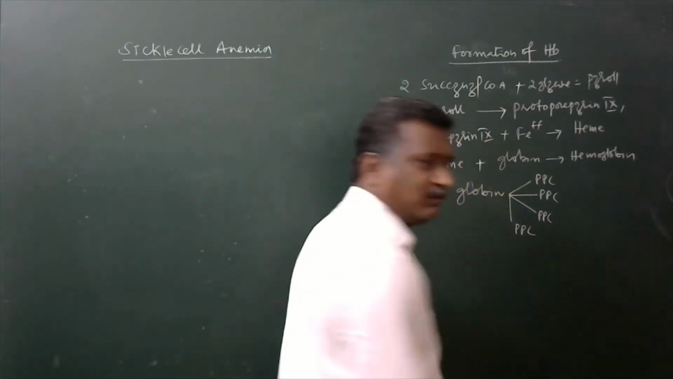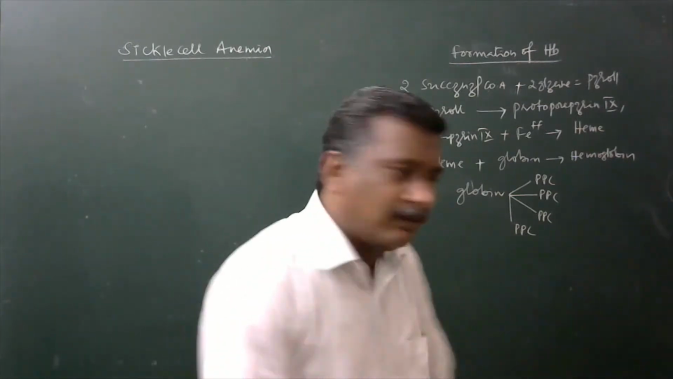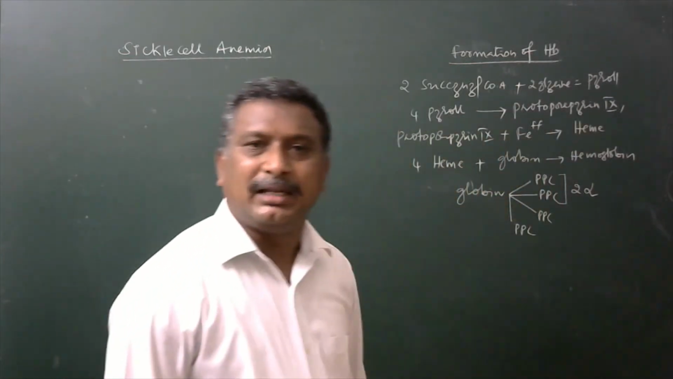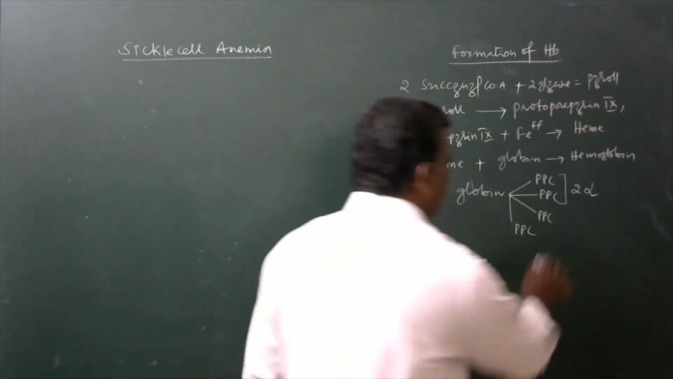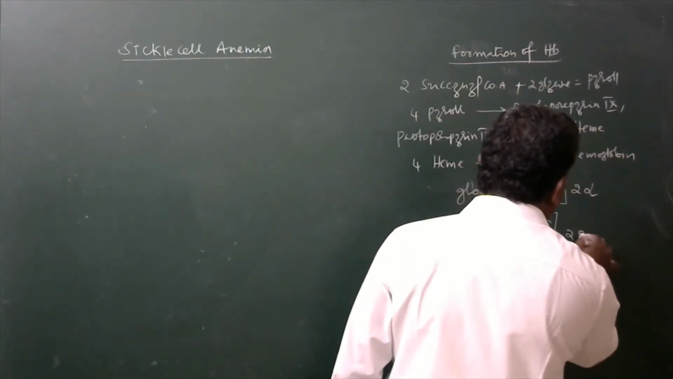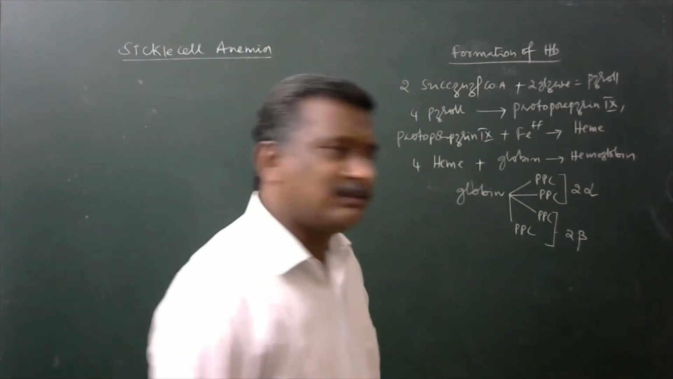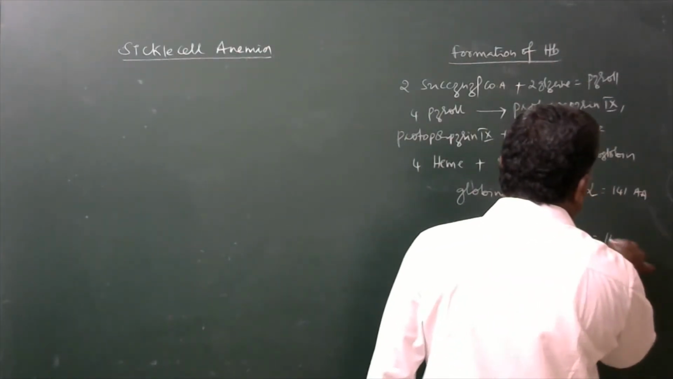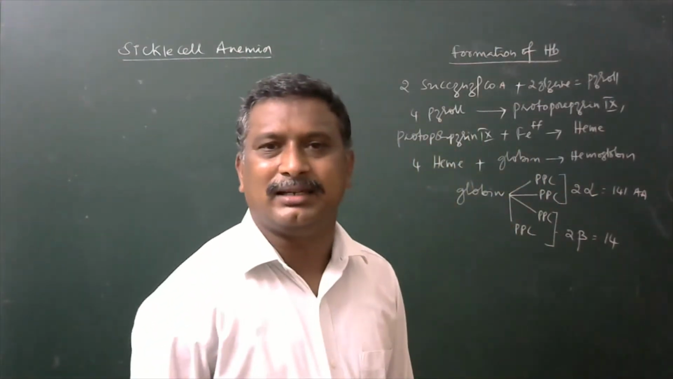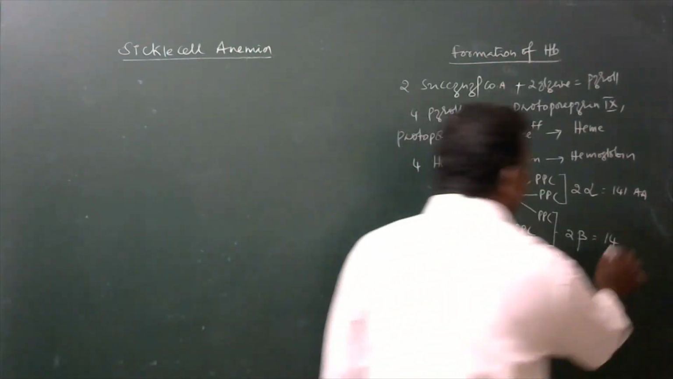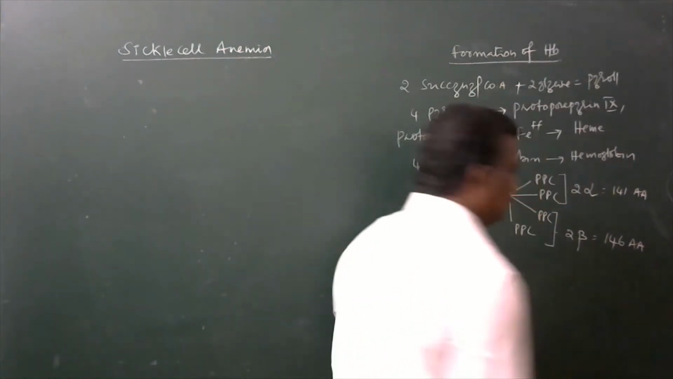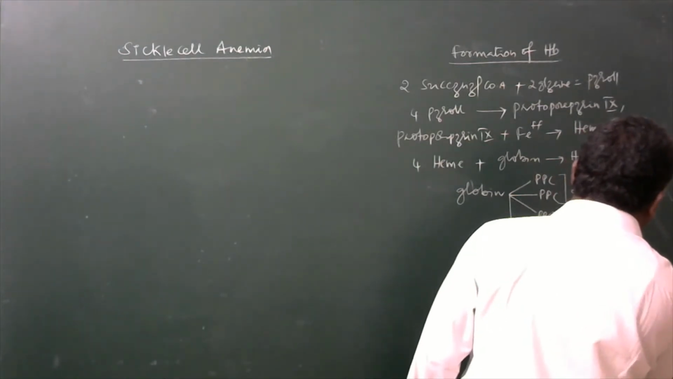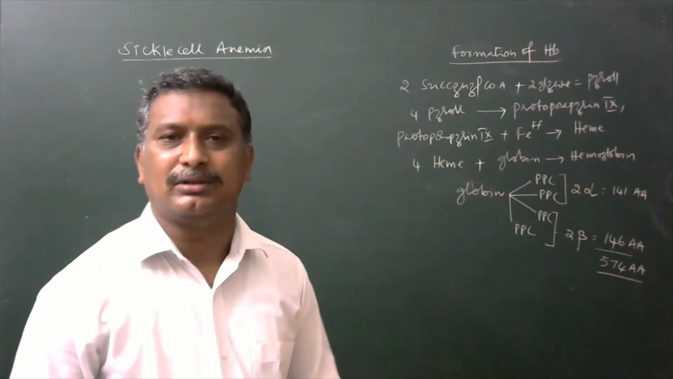Of all these 4 polypeptide chains, 2 will be equal, called 2 alpha chains. The remaining 2 also will be equal with each other. We simply call them 2 beta chains. Each alpha chain is made up of 141 amino acids. Each beta polypeptide chain is made up of 146 amino acids. So totally 574 amino acids are there in the structure of the hemoglobin.